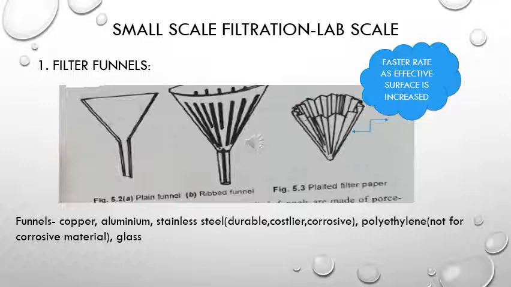Now the funnel can be either plain or it can be ribbed. We can use the funnel filter paper as it is, that is we fold it and we keep it in the funnel, or we can pleat it in this manner that is shown in the third part of the picture. So we can pleat it and then we can keep it in the funnel. So with this there is a faster rate and it is effective as the surface area is increased.